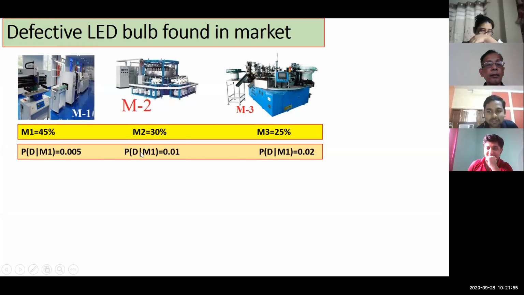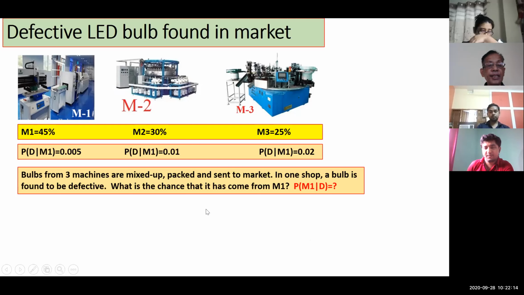Listen. Now here, the next one is 0.01 or 1%. This is the chance of getting a defective bulb from machine 2. And here, 2% is the likelihood of getting a defective bulb from machine 3. All of it clear? Then what happens? The 3 machines produce bulbs, they are mixed up, packed and sent to the market. But in one shop, a bulb is found to be defective.